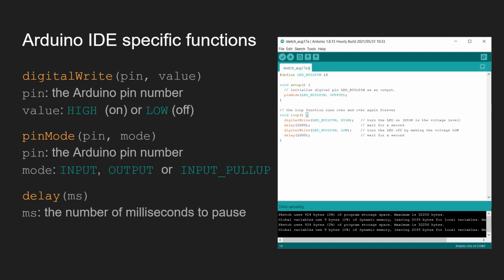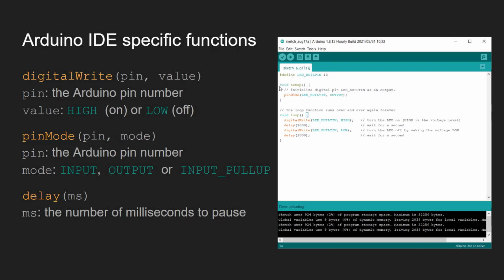Here to the right, we have a small example where we first of all begin with a preprocessor statement with #define, LED_BUILTIN, and in this case we used the pin number 13. You can find the pin numbers by going to a blueprint of your Arduino and looking at the pin numbers and where you connected your pin to.